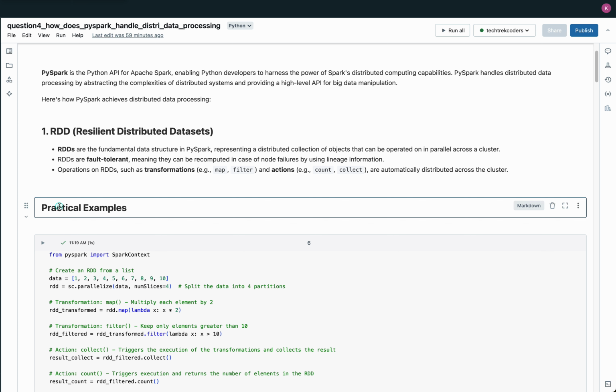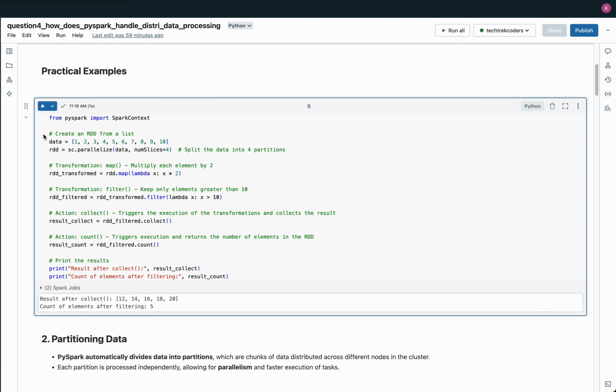Practical examples. This PySpark code demonstrates the creation and manipulation of an RDD, a resilient distributed dataset, using transformations and actions. The RDD is created from a simple list of numbers, data, ranging from 1 to 10. The sc.parallelize function is used to distribute the data across the cluster, splitting it into 4 partitions as specified by the numSlices parameter. This ensures that the data is distributed across multiple worker nodes, allowing for parallel processing.